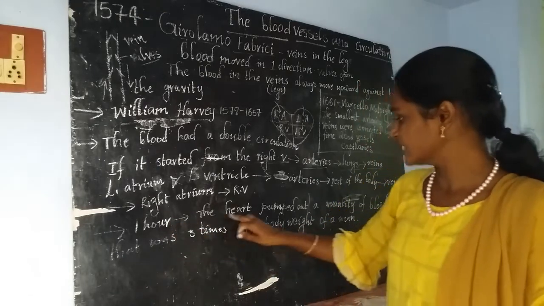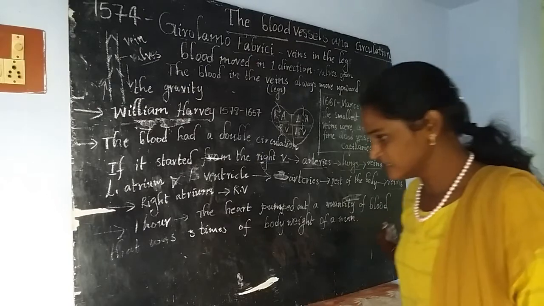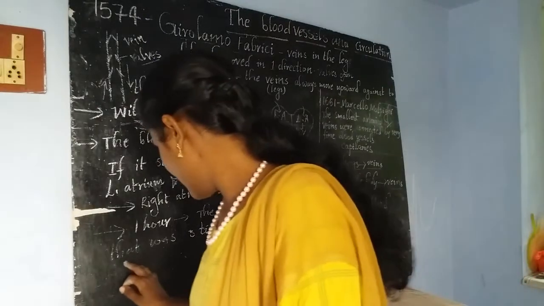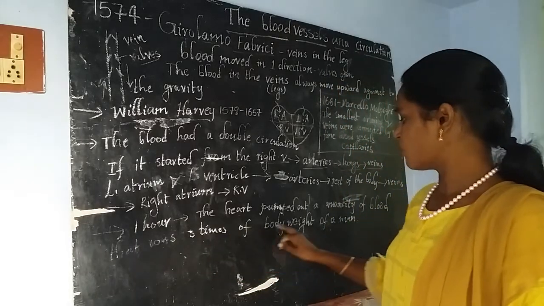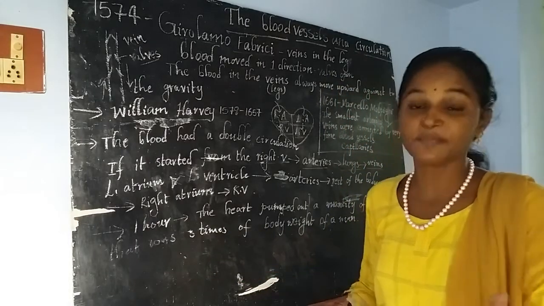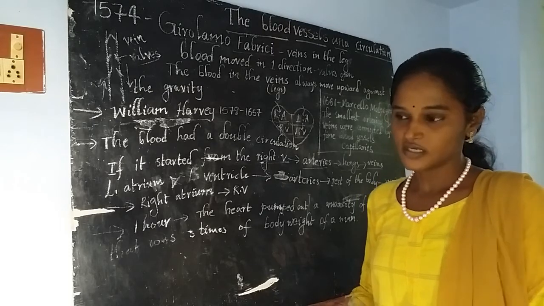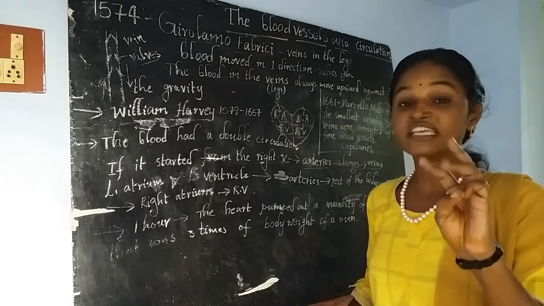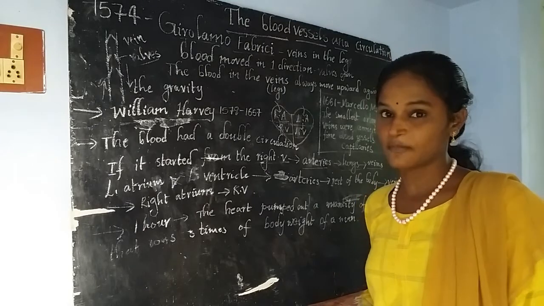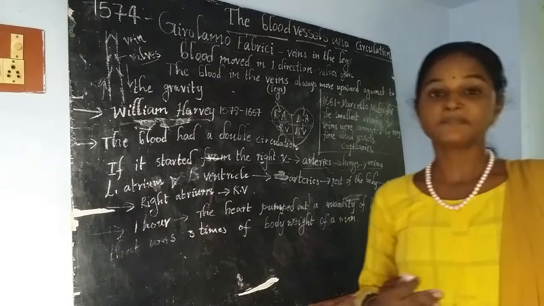For 1 hour, the heart pumped out a quantity of blood equal to 3 times the body weight of a person. For a single circulation, the blood may circulate about 3 times the body weight of a person.